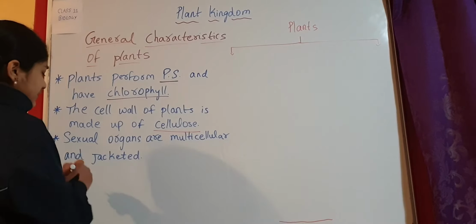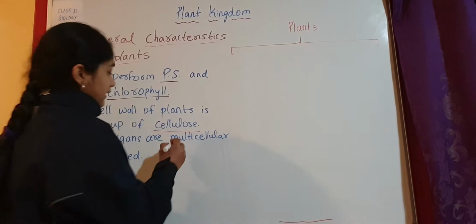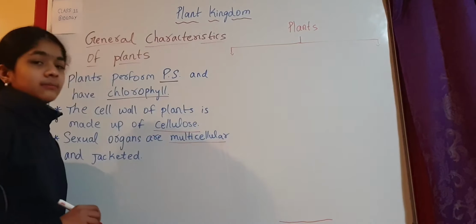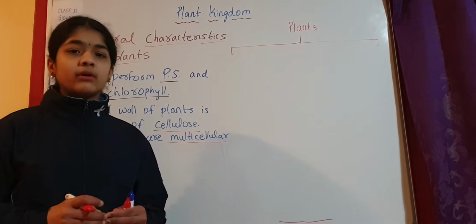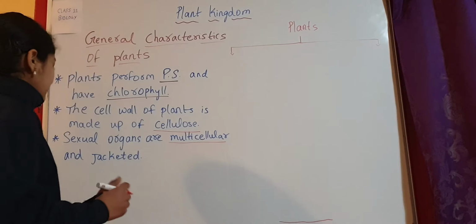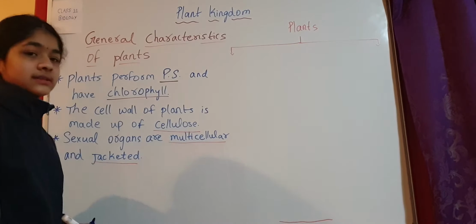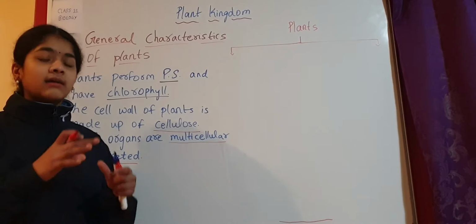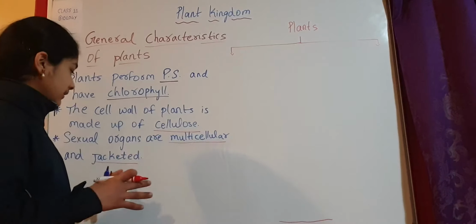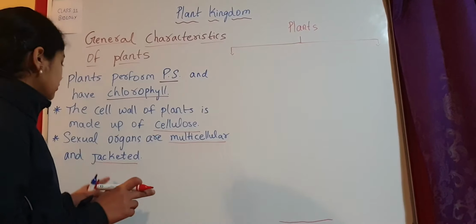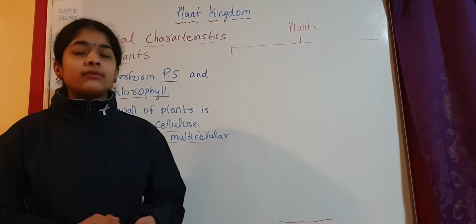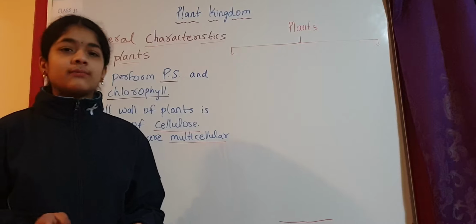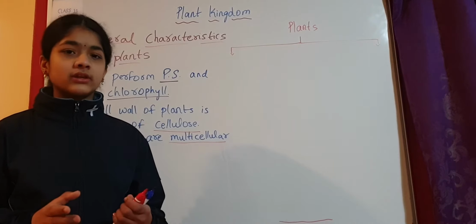And the sex organs are multicellular. Multicellular means they are made up of more than one cell, and they are jacketed. Jacketed means that they are covered with some substance. That means they have some coating, like a jacketing outside the membrane. So they are jacketed. Now, if we have to talk about the basic classification of plants,